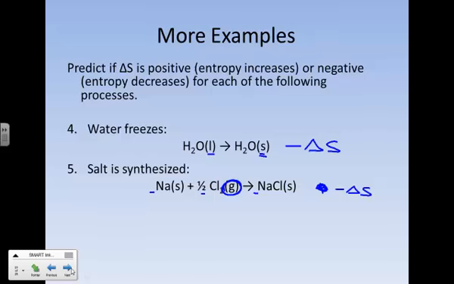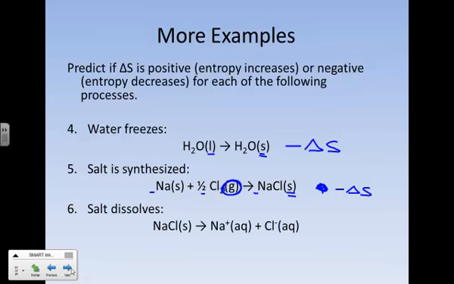We have a gas here as a reactant. We ain't got no gas on the product side. We have lost a gas. This is the opposite of the chalk consideration. We are losing a gas, and so this gas, which was once free as a bird, is now stuck in the solid phase with sodium ions, and so its entropy has decreased significantly.